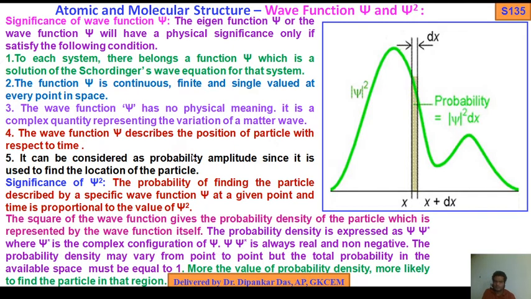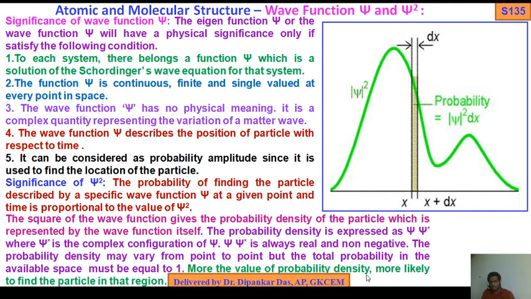Wave function of itself, psi and psi square. Psi is the wave function or eigenfunction, also called probability amplitude. That's why the probability density is expressed as psi psi star, where psi star is the complex conjugate of psi, and psi psi star is always real and non-negative. The probability density may vary from point to point, but the total probability in the available space must be equal to 1.